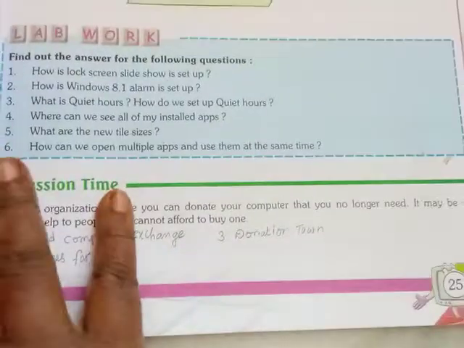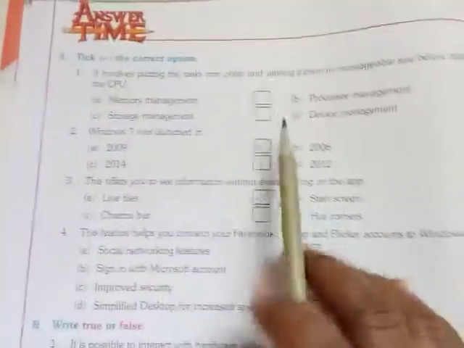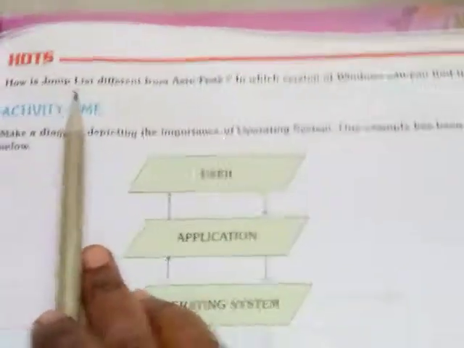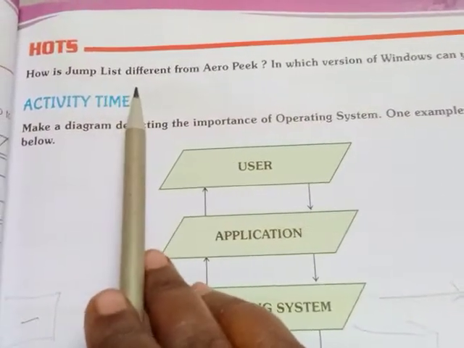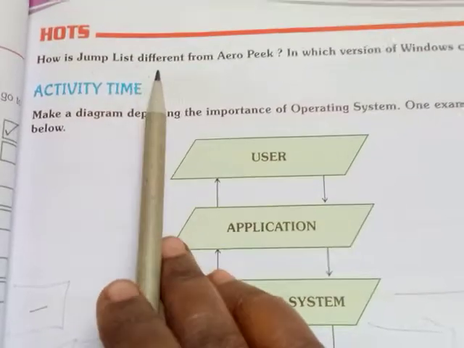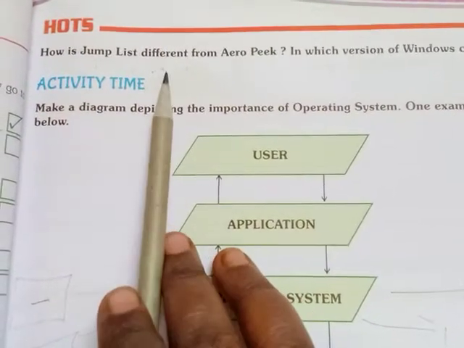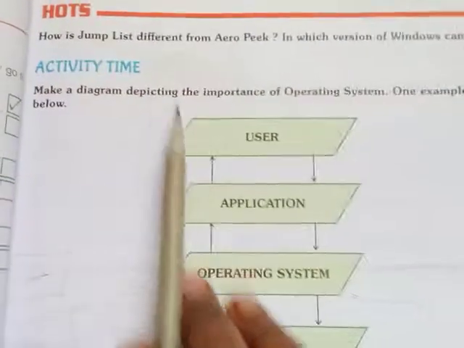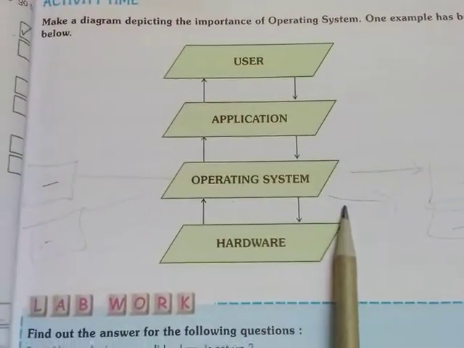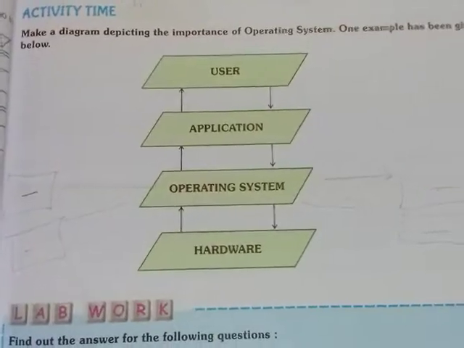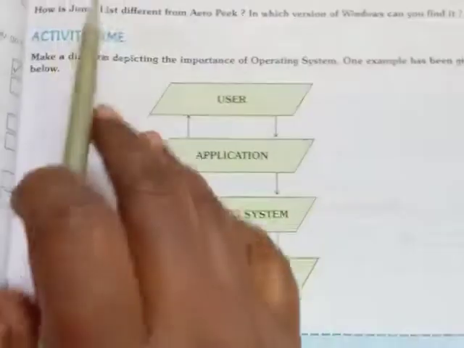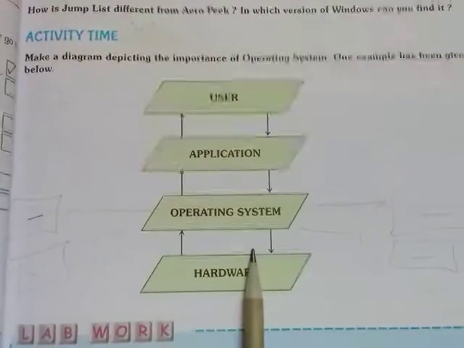Okay children, so this is about the notes. How we will write the notes, I will explain once. Put the heading, after that write the multiple choice, true or false questions and answers. And this also you can search in Google search, and you write the answer for this question on your own. If you do not get it, then inform me, I will send the answer. After that, I said you draw the same picture, you write all of these Hearts also, you write Activity Time also.